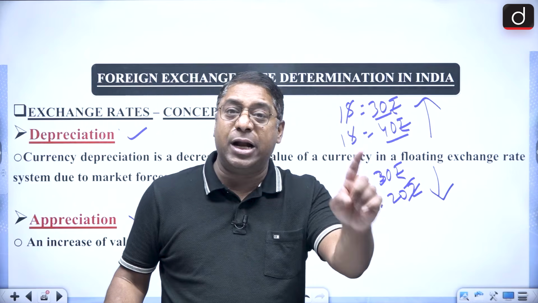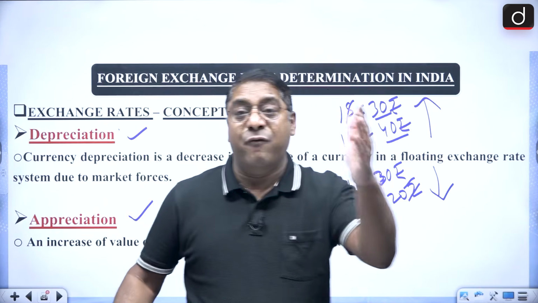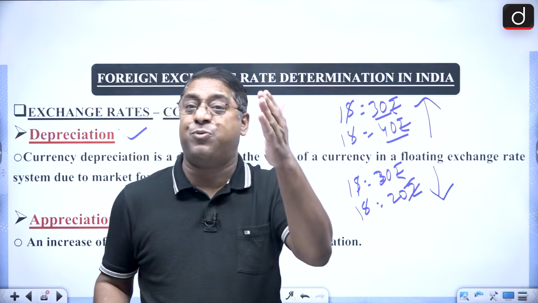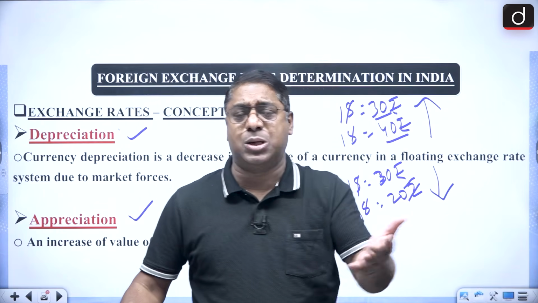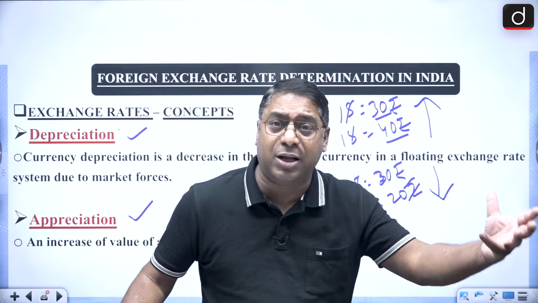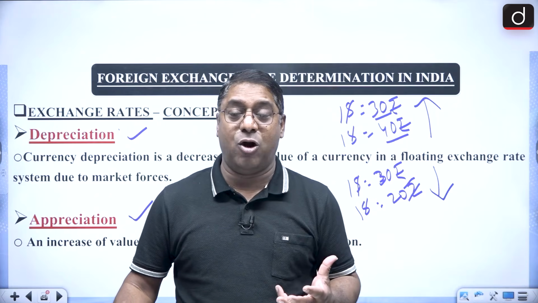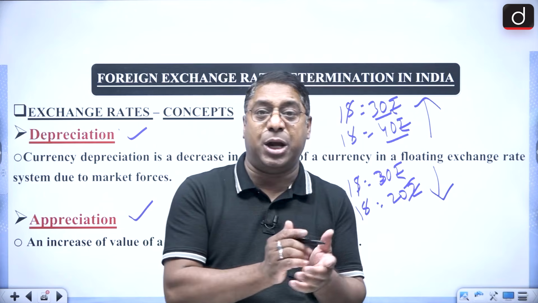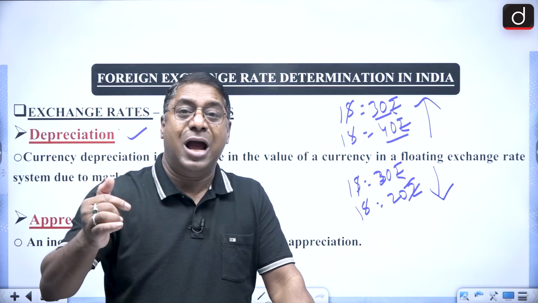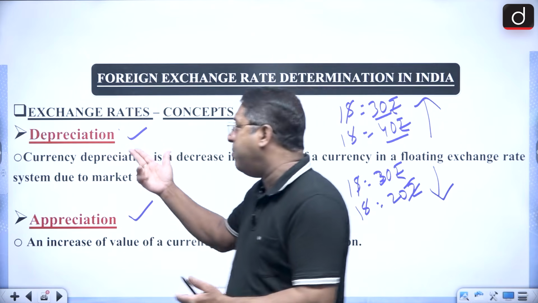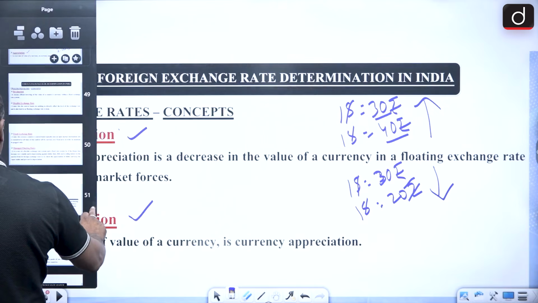Please remember, the foreign exchange rate can be determined by the government, or it can be determined by market forces. When determined by the government, it is called a fixed exchange rate or pegged exchange rate. Pegged means with regard to some gold or currency. When it is fixed by market forces, it is called a flexible or floating exchange rate. Got it? Whenever there is a fixed exchange rate, there is no appreciation and depreciation, it is revaluation and devaluation. And when it is by market forces, it becomes appreciation and depreciation. So this is something I wanted to discuss with you.